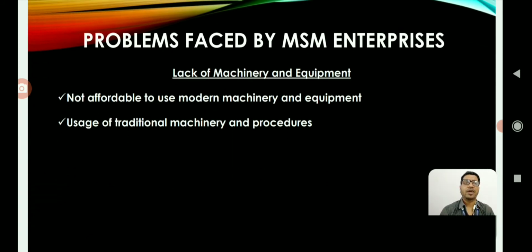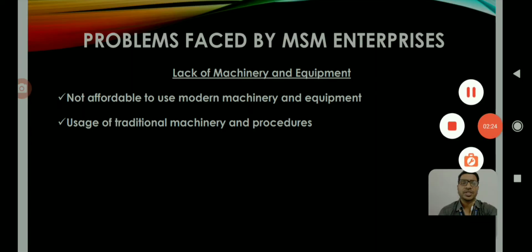Now, lack of machinery and equipment. This is also related to technological advancement. Lack of machinery, in the sense that most of the entrepreneurs cannot afford to use modern machinery and equipment. Due to that, the product quality may be inferior and may not be accepted by the market or consumers. And the next one is usage of traditional machinery and procedures, which may be another kind of lag. Most of the entrepreneurs would like to use only traditional methods of manufacturing and rendering services. Due to this, they may lag behind the large sector, large scale industries and multinational corporations.